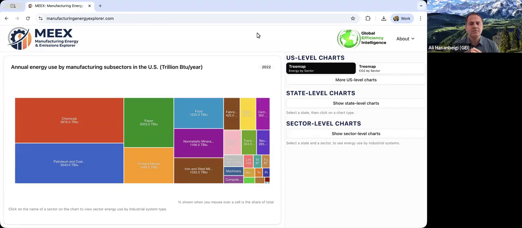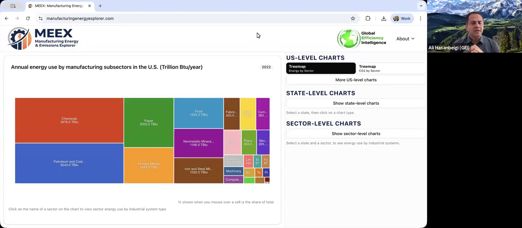I'm the CEO and Research Director at Global Efficiency Intelligence. We are a consulting firm based in the US. We do work on industrial decarbonization across different industries and across different countries and regions. We are excited to launch this MEEX tool.